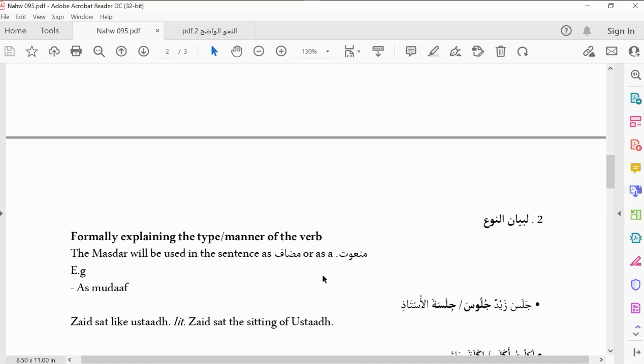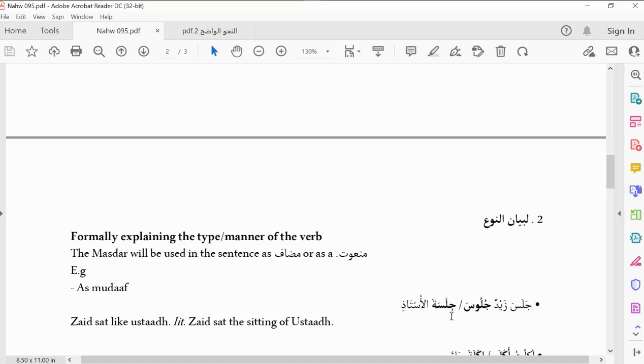For instance, look at the example we use here. Jalasa Zaidun julusal ustadhi. We don't just say Jalasa Zaidun julusan now; that would have been tawkid that we mentioned before. But we now say Jalasa Zaidun julusal ustadhi, or Jalasa Zaidun jilsatal ustadhi. This is more standard. To use jilsata, we use fi'la, because this is what we call masdar naw'. There is a special masdar for naw', in the pattern fi'la. Do you get it now? So Jalasa Zaidun jilsatal ustadhi: Zaid sat like the Ustaz. Zaid sat the sitting of the Ustaz.